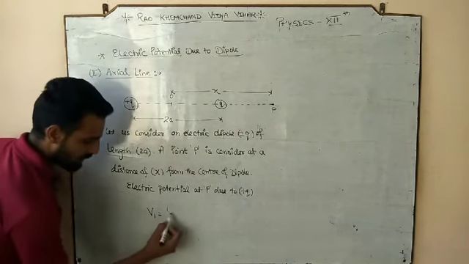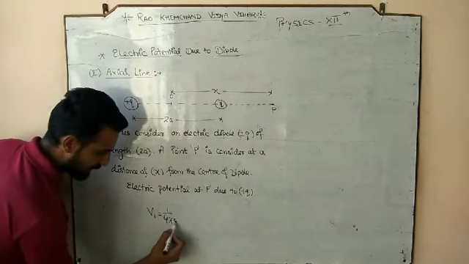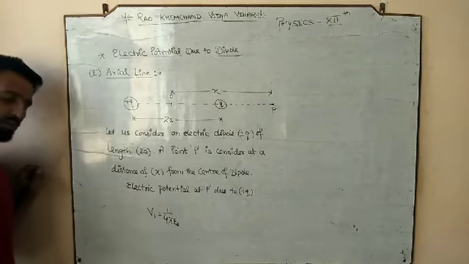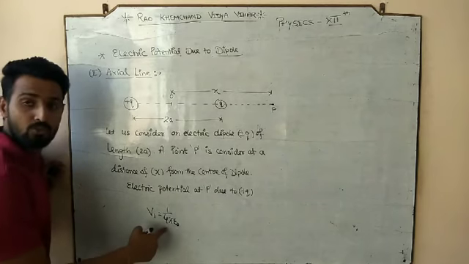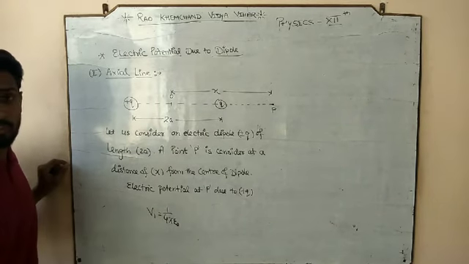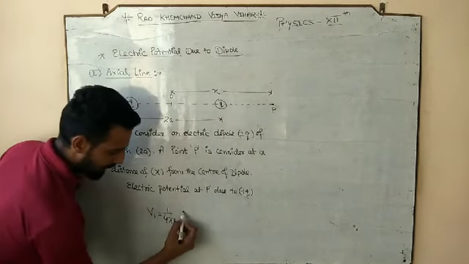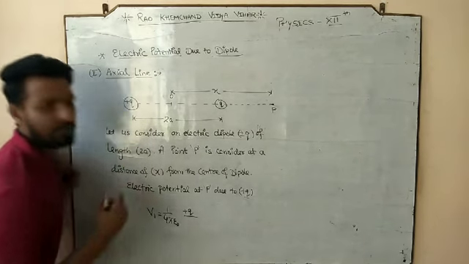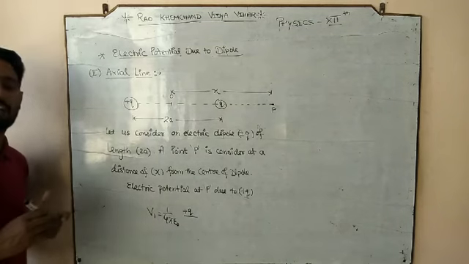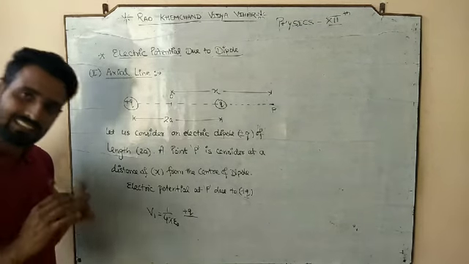What is the formula for electric potential? 1 by 4 pi epsilon naught Q, where Q means the source charge, the charge because of which we are studying the potential, which is plus Q. We will use the sign of the charge because it is a scalar quantity.